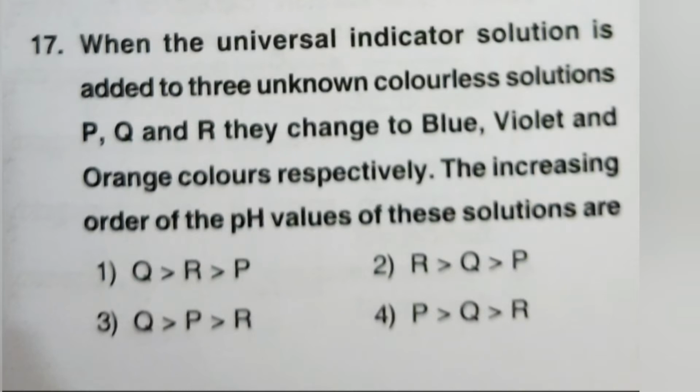So by keeping this in our mind, P is blue, that should come at the center. Q is violet, having the highest pH number, that is 14. So we have to put it in an order. Orange comes at last. R. So third option is the right answer.